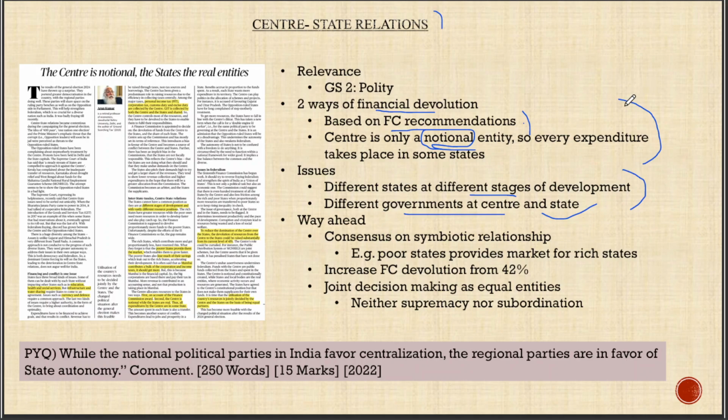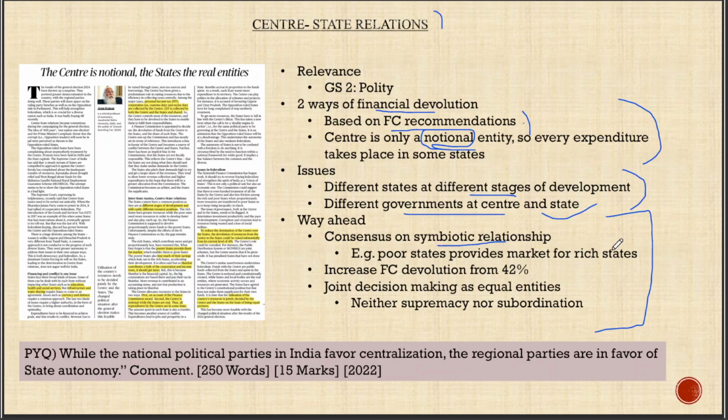So having understood the concept and the issues related to that, how do we deal with this issue? This is an important way forward that can be used for various answers of the mains with respect to center-state relations and interstate relations, two major topics under the polity. How do we go about that? The first thing is to have a consensus on the symbiotic relationship of different states.